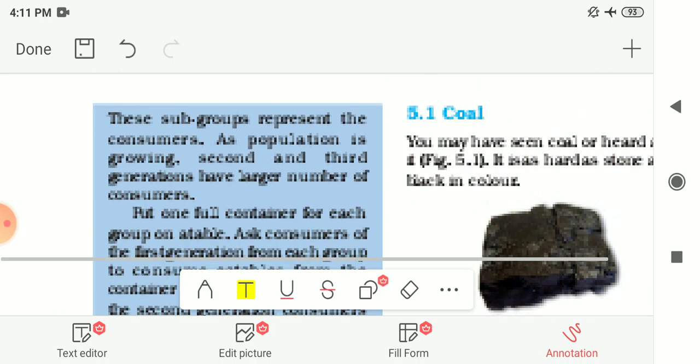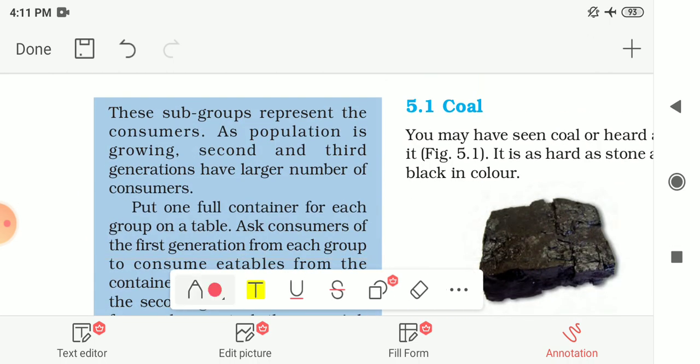Now these subgroups represent the consumers. The consumers, that means the persons who are going to use this popcorn, peanuts, whatever you have taken. So they represent themselves as the consumers. Now as the population is growing, the second and third generation have a larger number of consumers.